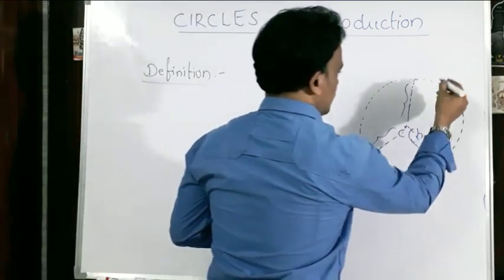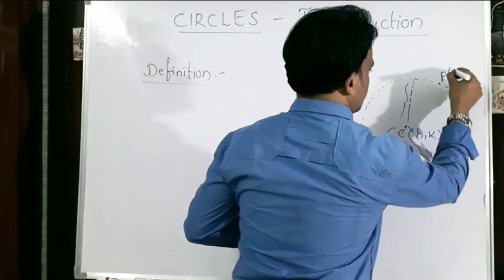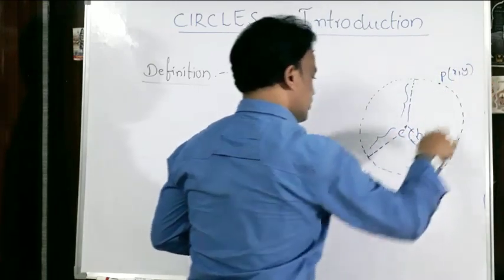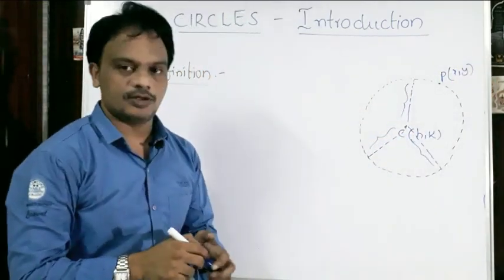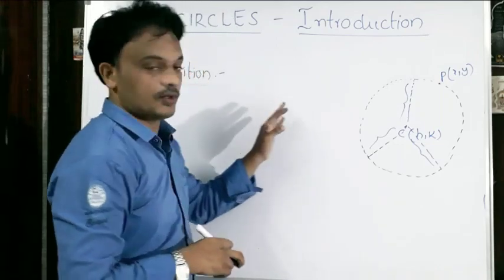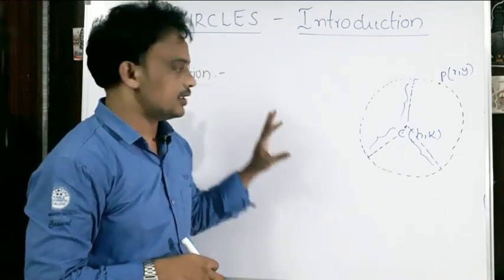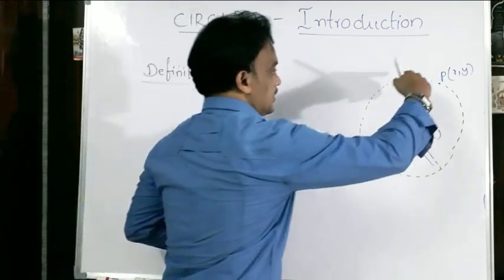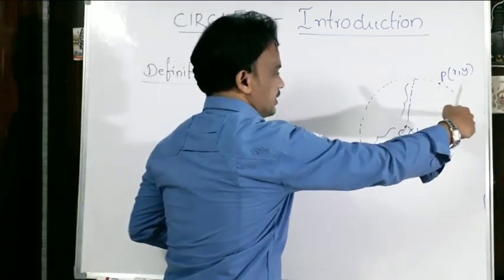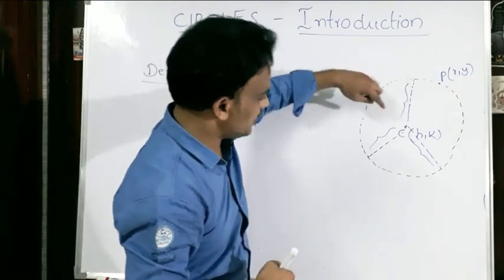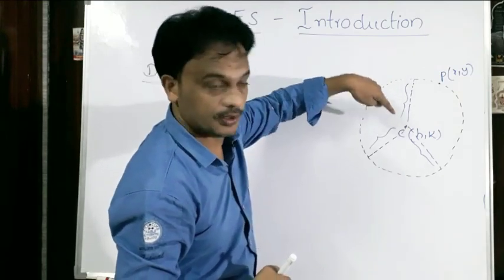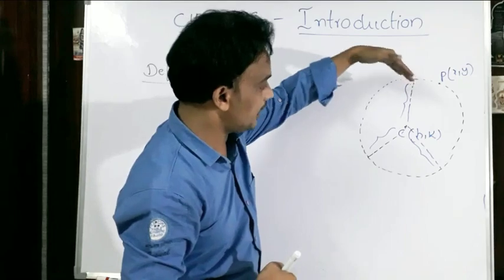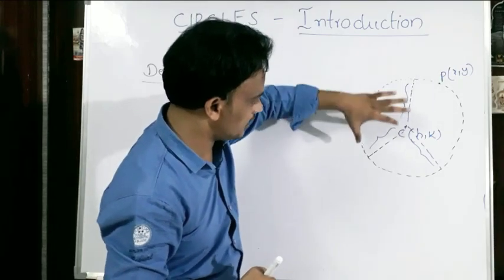Let us take a point P(x, y), any point on the locus. Based on that definition, I am going to write the equation of a circle. What equation satisfies my condition? The locus of all the points: how are they equidistant from a fixed point? So these points are all at equal distance from a fixed point.